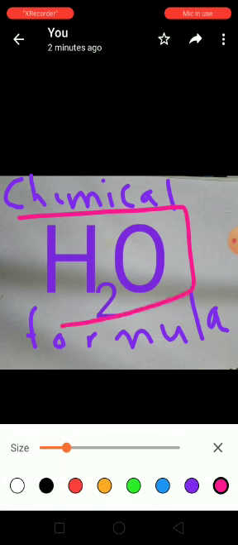So now let's start. Water is given by the chemical formula H2O. You can look here, H2O. This is the chemical formula of water. Now in this chapter you have to study the physical properties of water, permanent hardness in water, temporary hardness in water, and some more points. So now let's start.